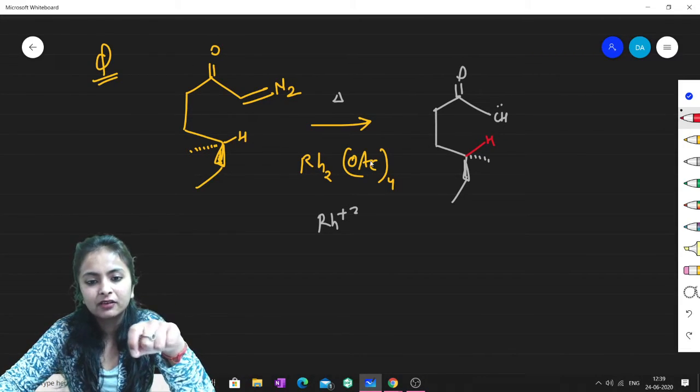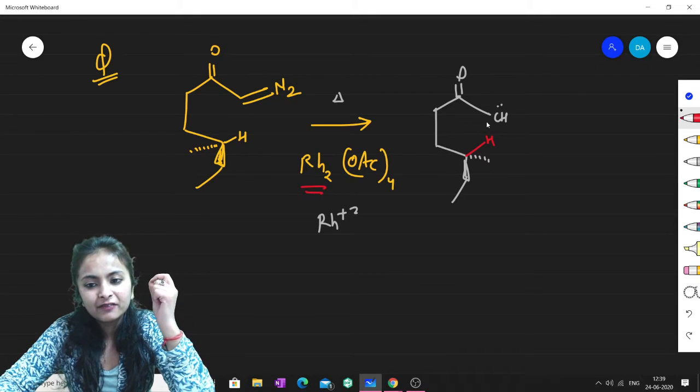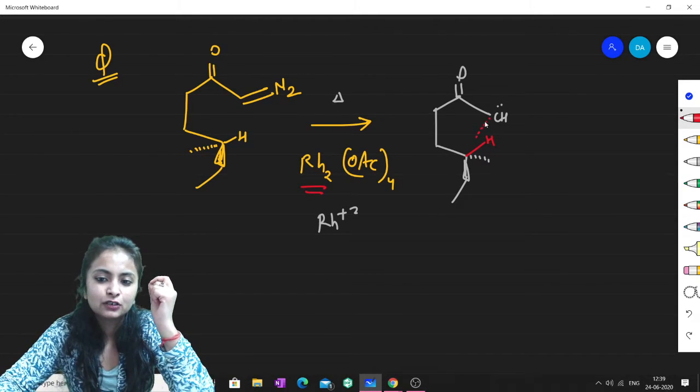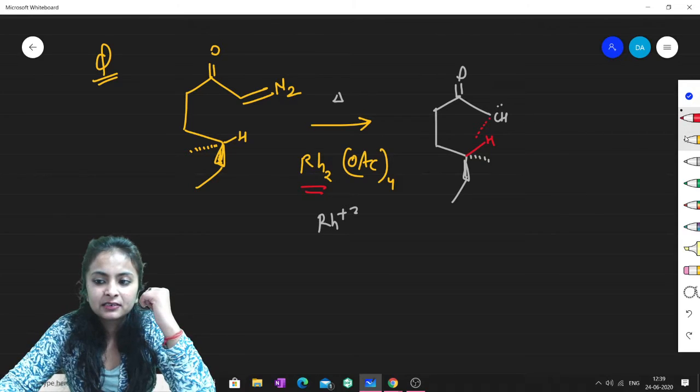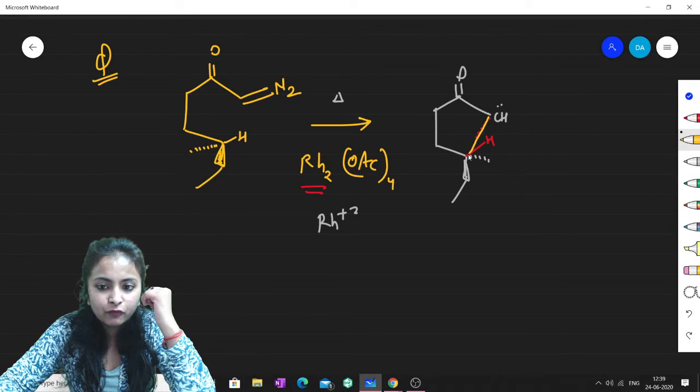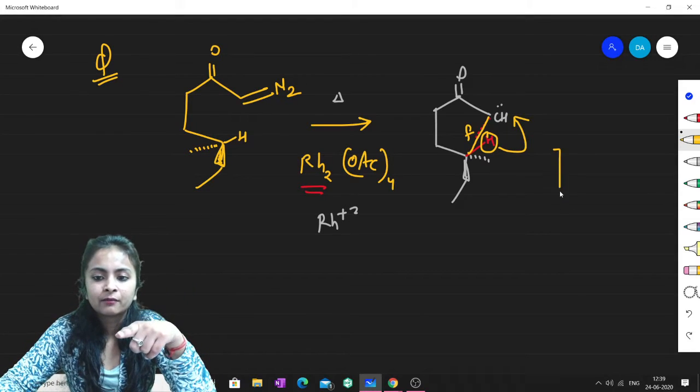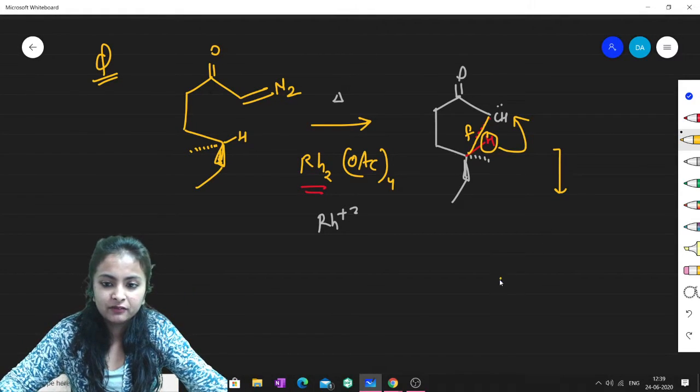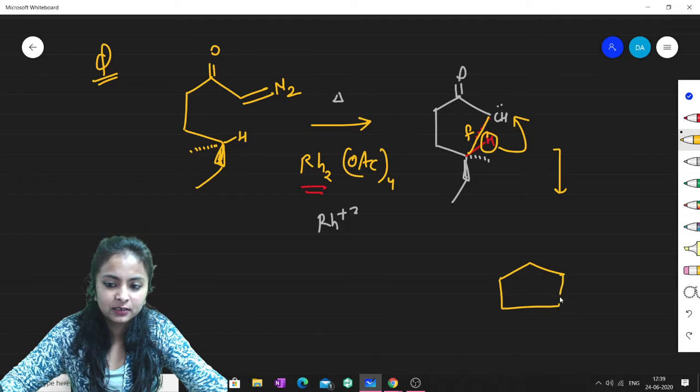Whensoever rhodium is present, there is always a formation of a 5-membered ring. Please note this part. What happens is this bond will be formed and this hydrogen will get inserted over there. So on the whole we will be getting this type of product. You can clearly see, you will be getting this type of product.